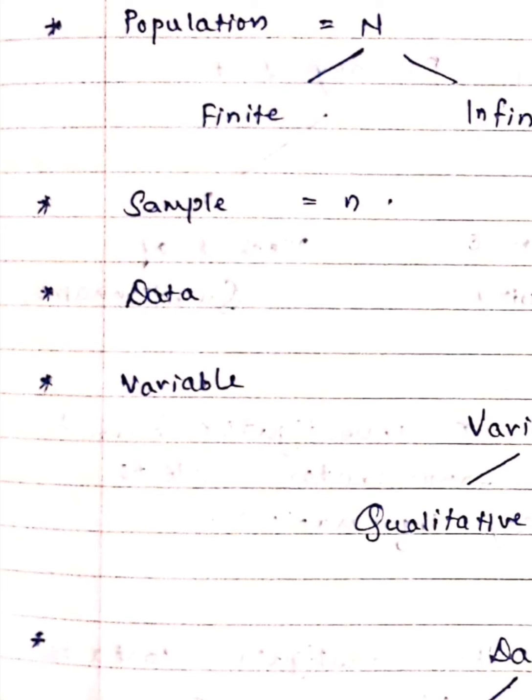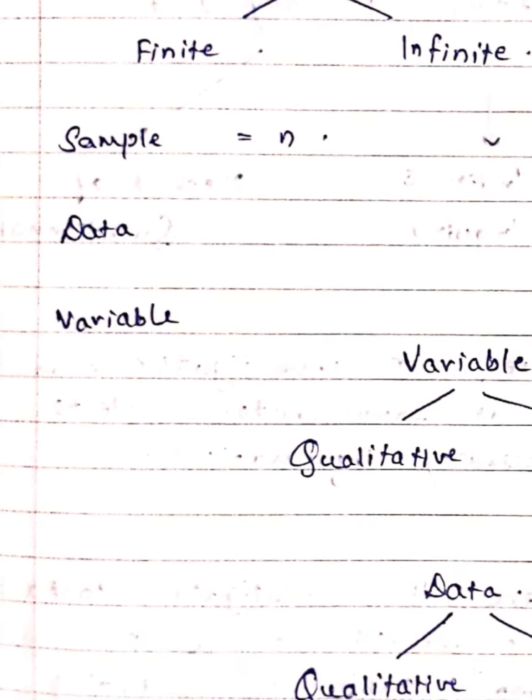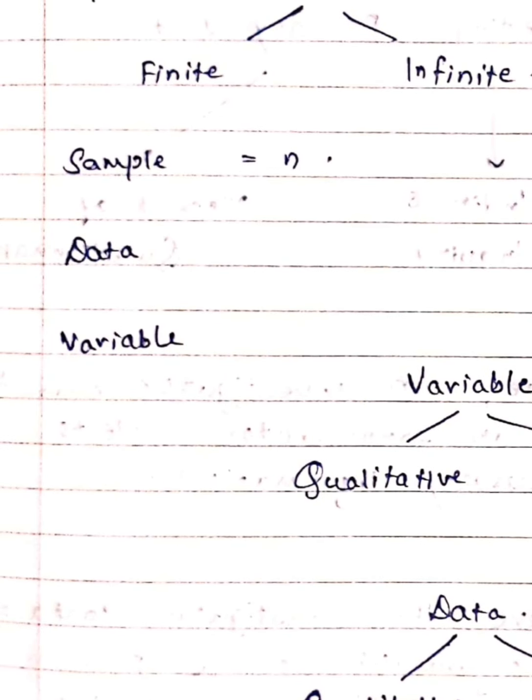Data, we had seen, is the set of all the observations obtained by inspection. This is the set of all the observations that we are collecting by inspecting each and every unit of the sample, or each and every unit of the population. That is what data was.